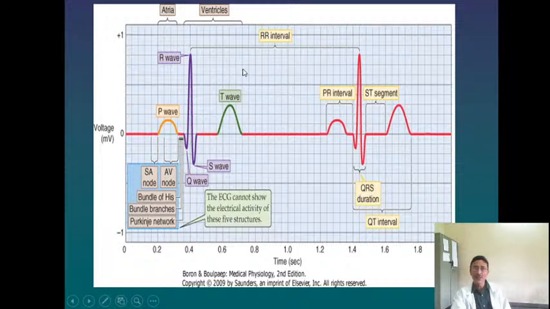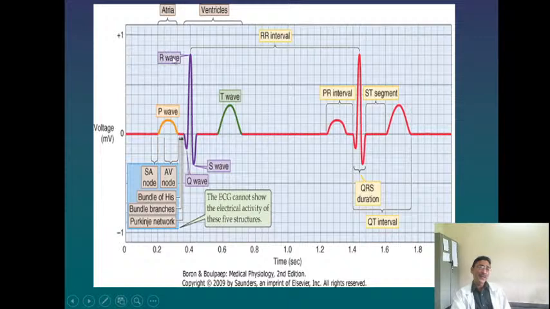Here you see 1, 2, 3, 4, 5. So the gap between the two RR waves, the number of big squares is 5. 1, this is 2, this is 3, this is 4, this is 5. So 300 divided by the number of big squares, that is 5, gives around 60. So that will be the heart rate of that particular person. So 60 is the heart rate of this particular individual.